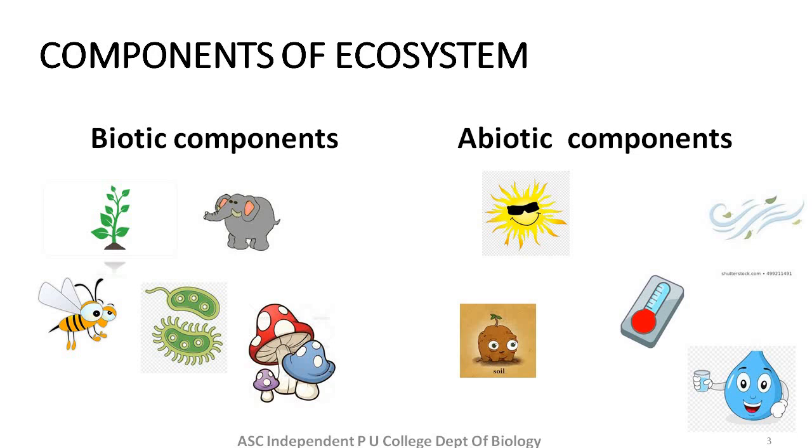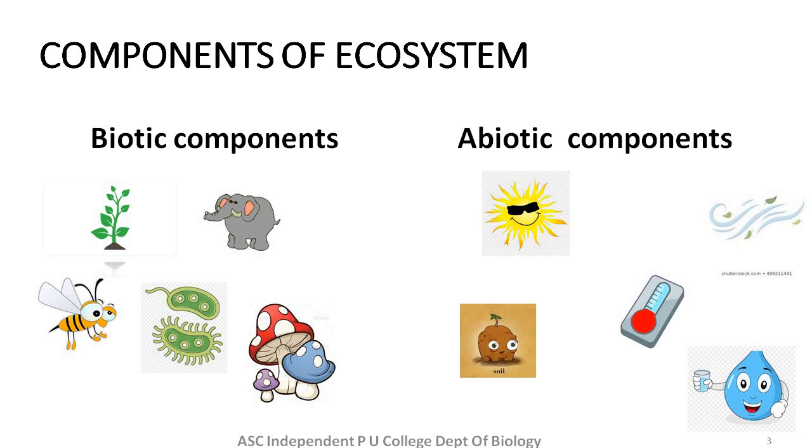Abiotic components. Abiotic refers to non-living. Biotic means living. Abiotic means non-living. But certainly these components are very much necessary for the living organisms to survive.